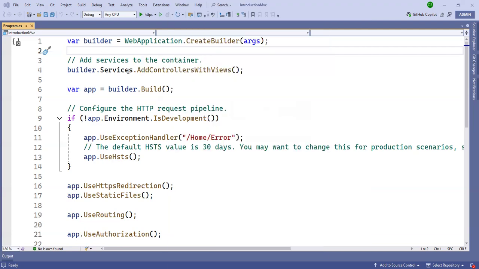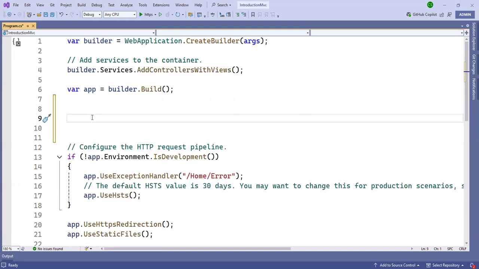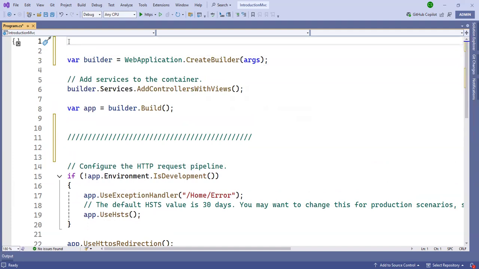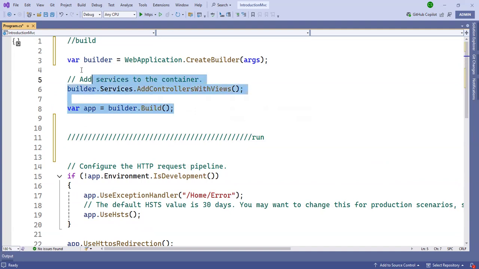After that, we have two partitions. This is the build part, and this is the run part.